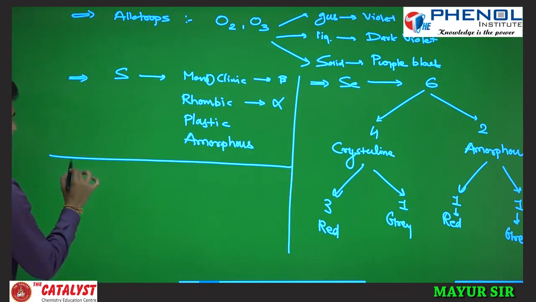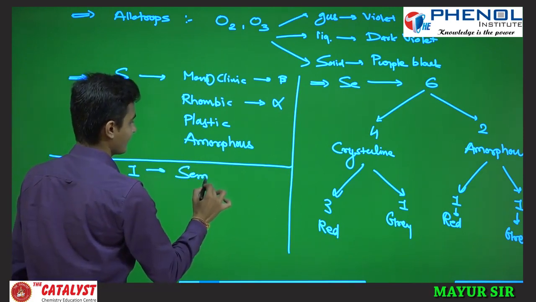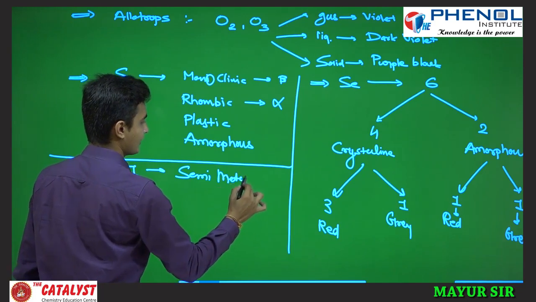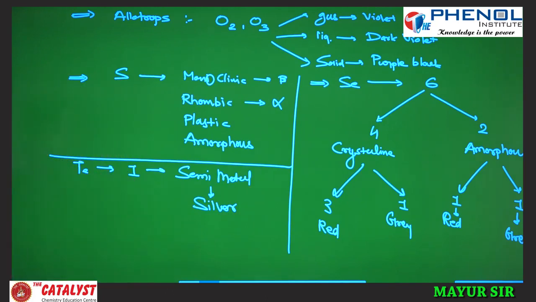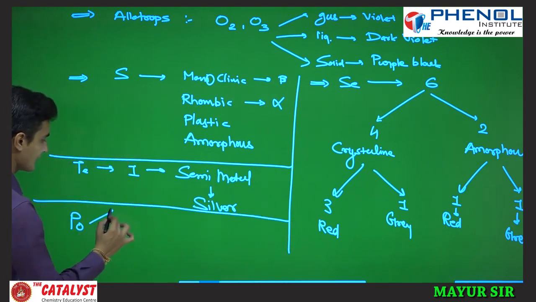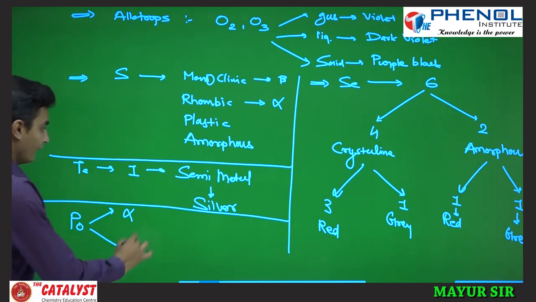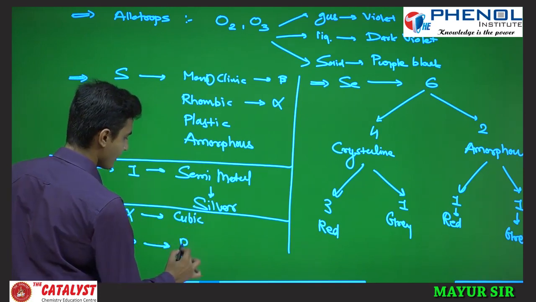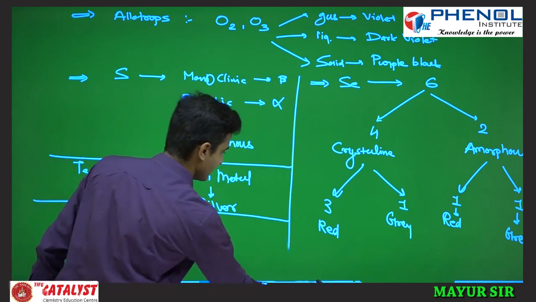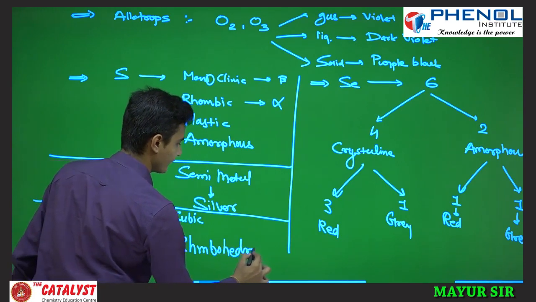If you see tellurium here, it is having only 1 allotrope, and that is a semi-metal, and it resembles silver. Silver-like allotrope is of tellurium. And if you talk about polonium now, then polonium is having 2 allotropes, that is alpha and beta. Alpha is having cubic structure and beta is having rhombohedral crystal, okay.